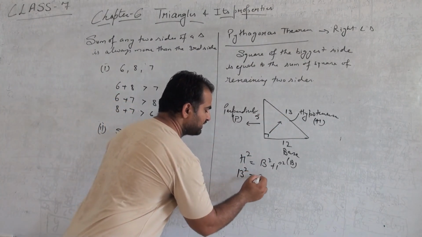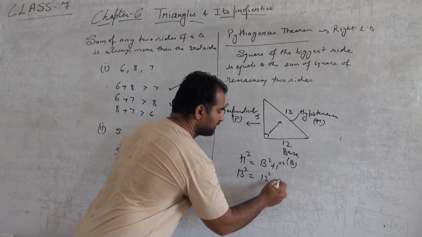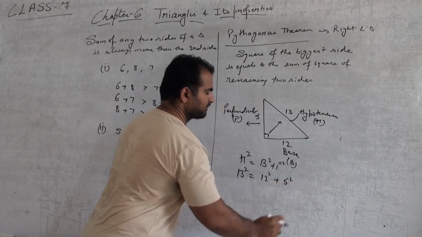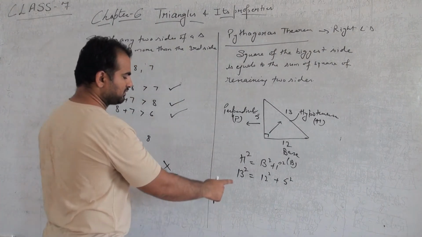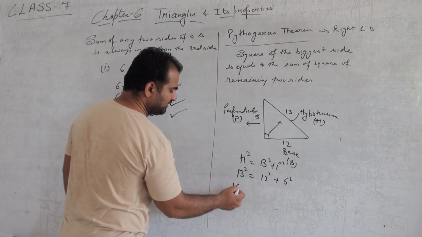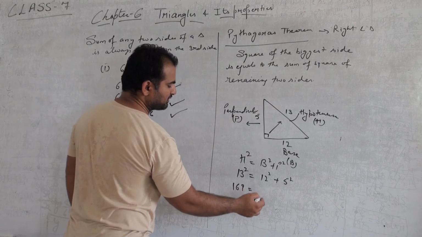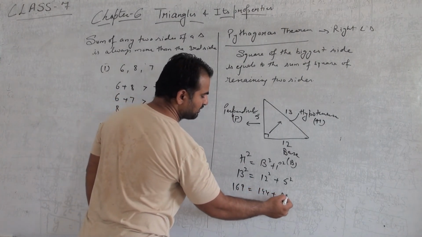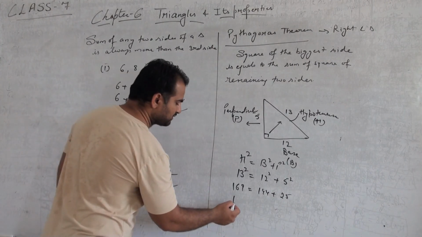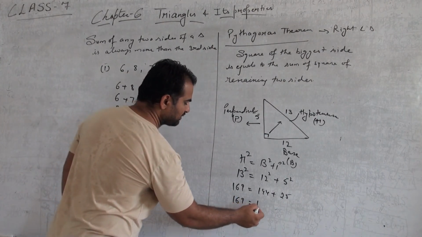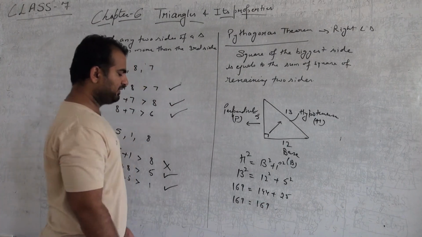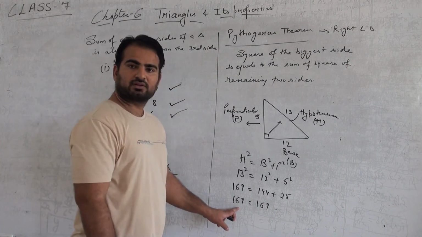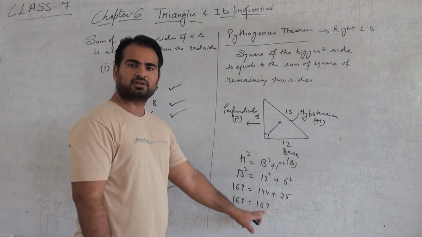So 13 square equals 12 square plus 5 square. The square of 13 is 169 equals, the square of 12 is 144, and square of 5 is 25. So 169 equals 169. We got to know that the left hand side is equal to the right hand side.